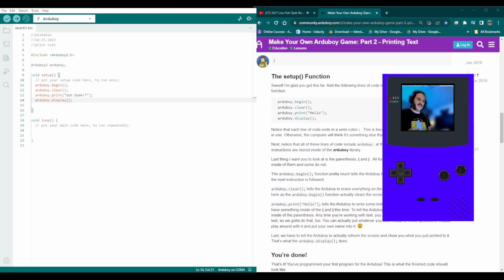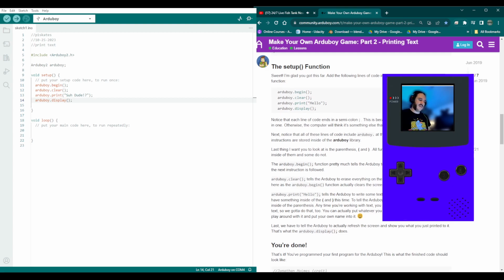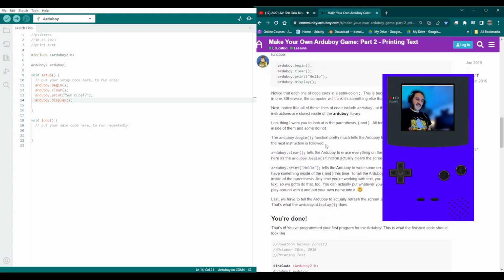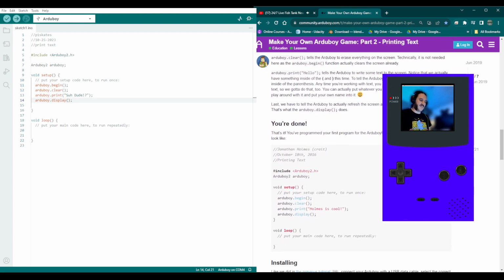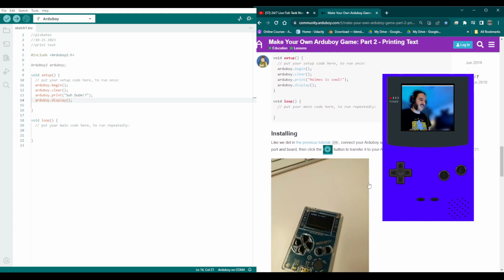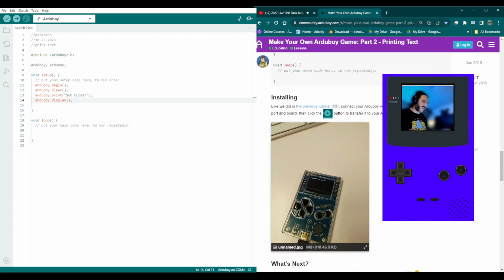All right, so C++, he says it so here. Blah, blah. You could read all this. Next, notice all these lines of code include ArduBoy at the beginning. I kind of know a lot of what he means with all this. I've been trying to learn code and do stuff for the past 11 years. So you should read this if you don't know. And then you're done. Here you go. We're done. Oh, look, see, Holmes is cool. Let's see if we get it to say solid.